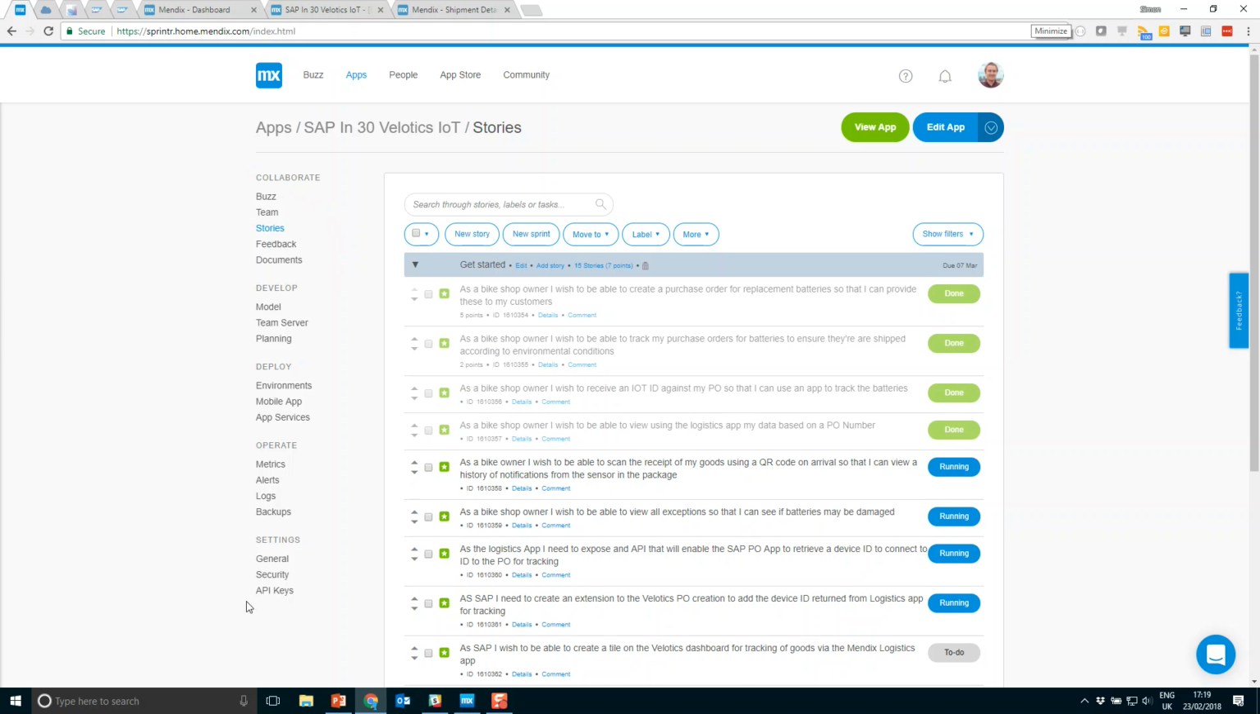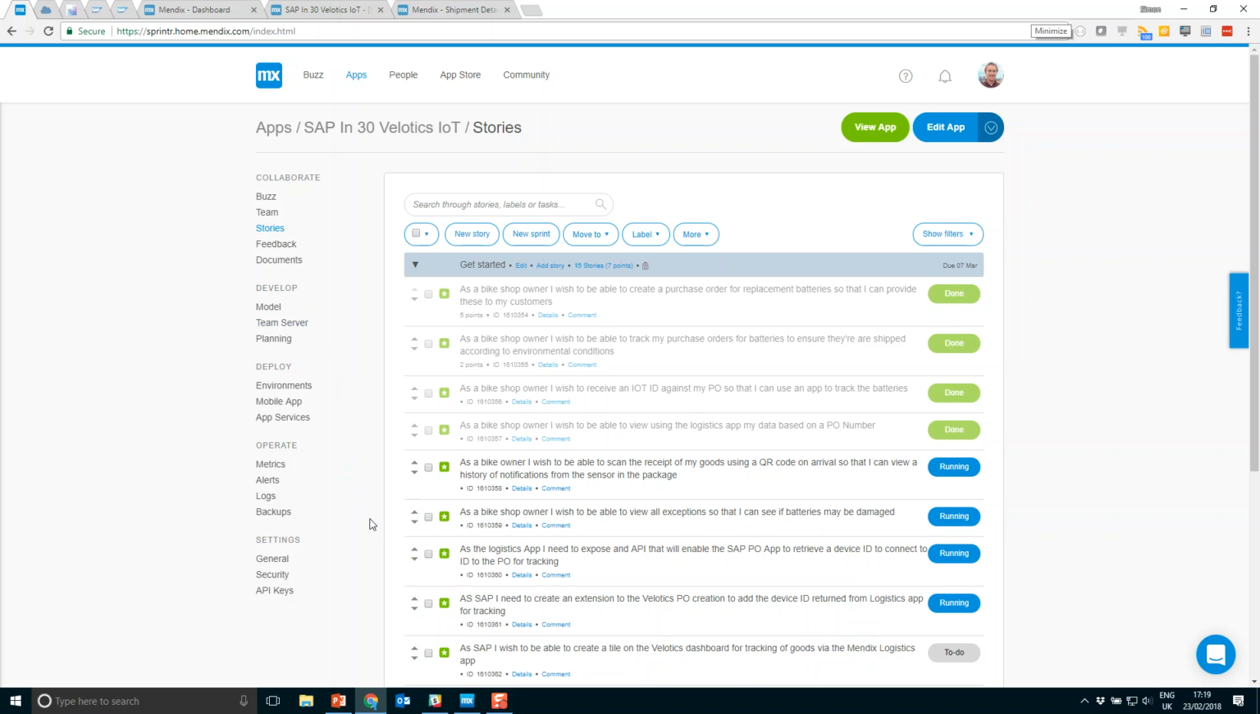On the left-hand side here of this project, we have everything we need for our entire application lifecycle, including collaboration features, development tools for managing our project and having multiple developers working on the same app. We have a deployment section where we can manage each of our environments and deploy out to multiple cloud environments. And we also have the operate section as well, where we can manage the performance of those deployed functionality, and we can scale those up and down depending on the volume.